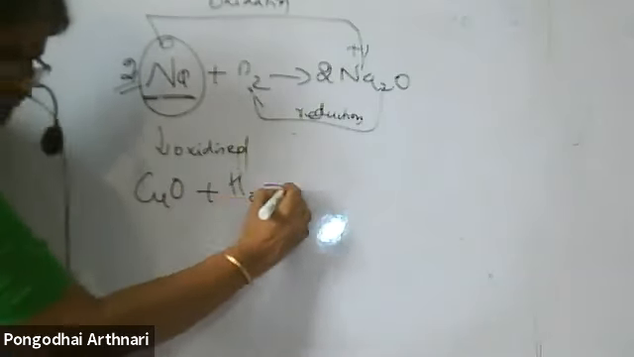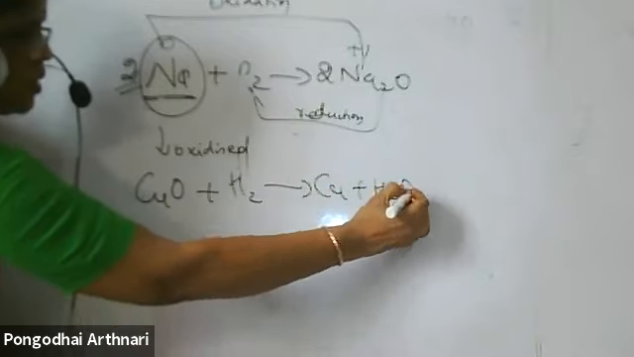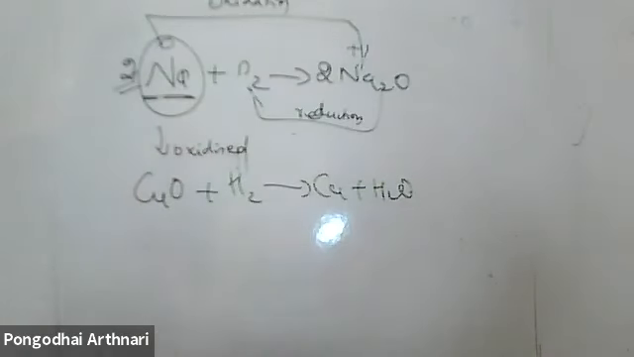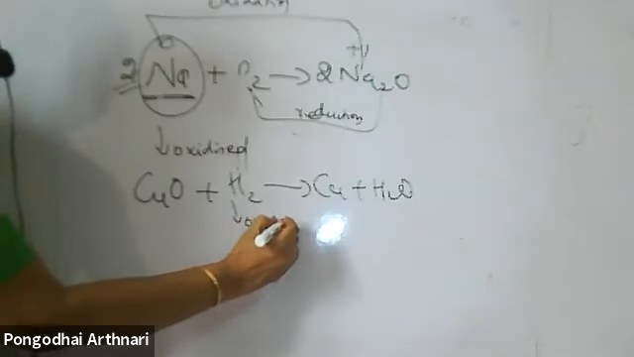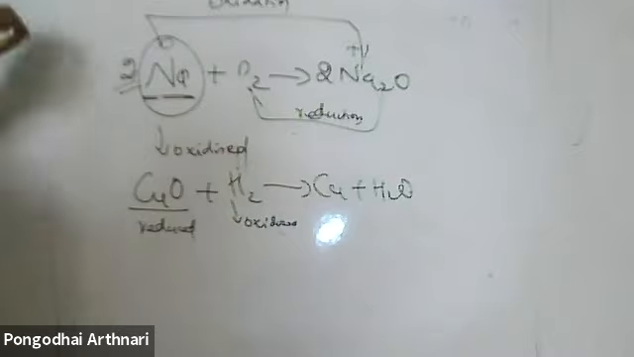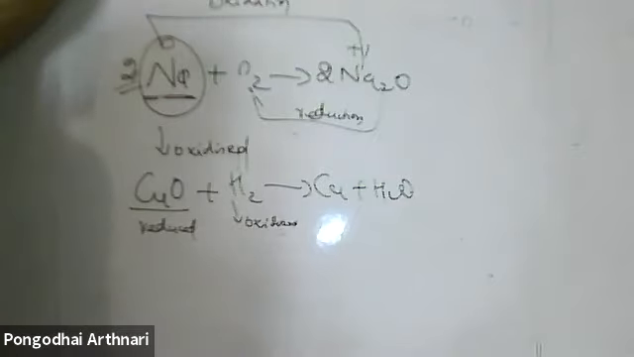CuO plus H2 gives Cu plus H2O. Hamsini, answer me. Which is oxidized and which is reduced? Ma'am, hydrogen is oxidized. Very good. Copper is reduced. Ma'am, this is CuO. CuO is reduced. Copper oxide is reduced.